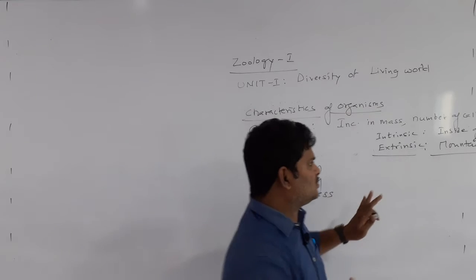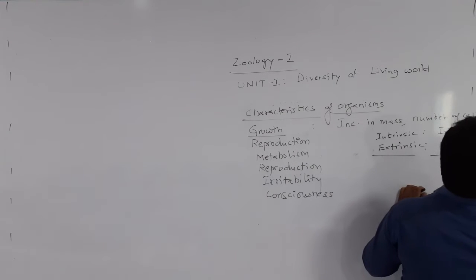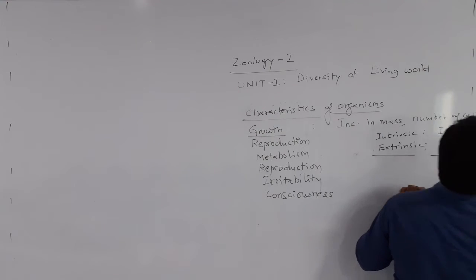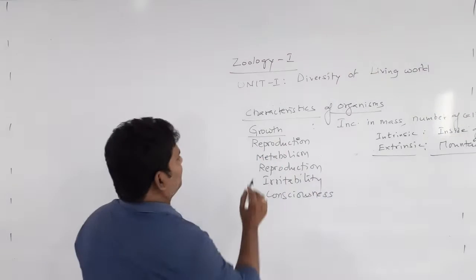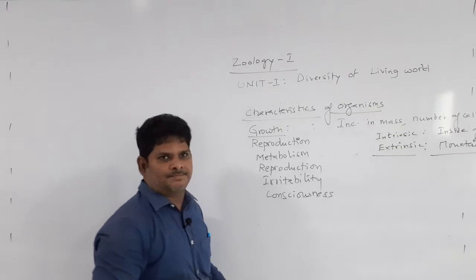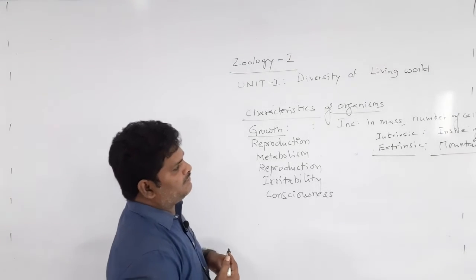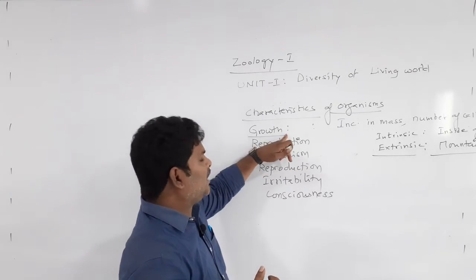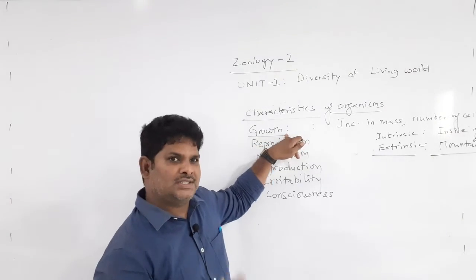So since we can see growth in non-living things, it is a non-defining process. In living organisms, growth is controlled mainly by hormones, food and genes.